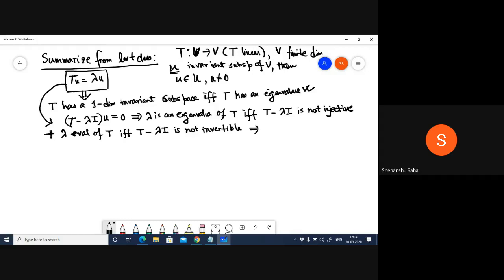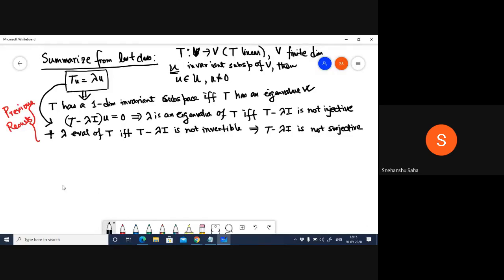So this means that T minus lambda I is also not surjective. These are all previous results.